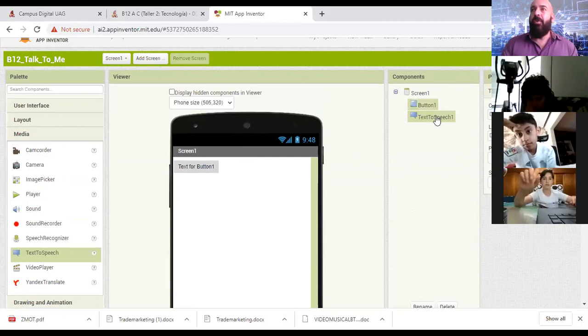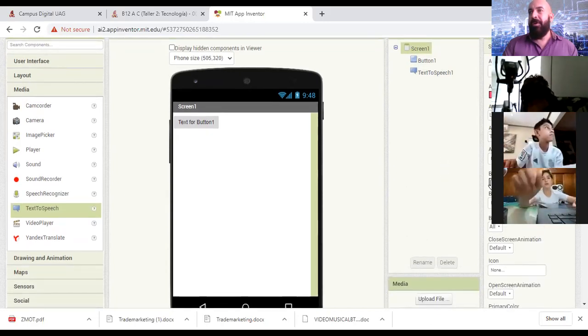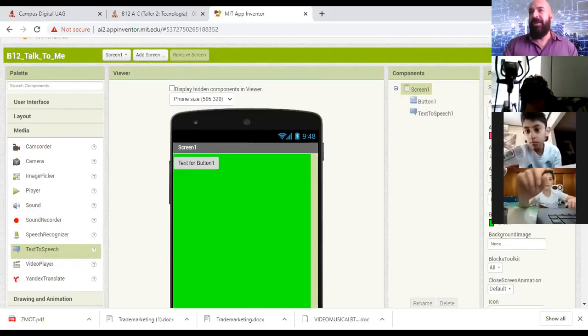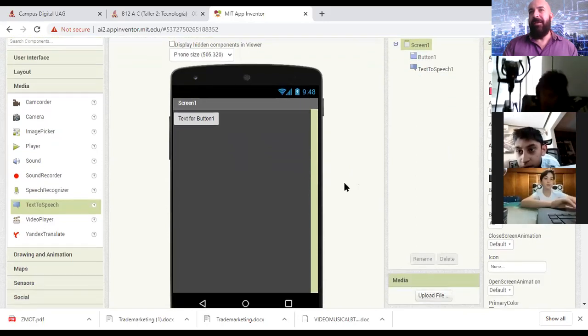Okay, here you will find the Screen and Button1 and TextToSpeech. The Screen is the display. So in the Screen, you can change the properties. For the background color, you can change it to something like this, or like cyan, or black, or dark gray. For today, I am going to use the dark gray.